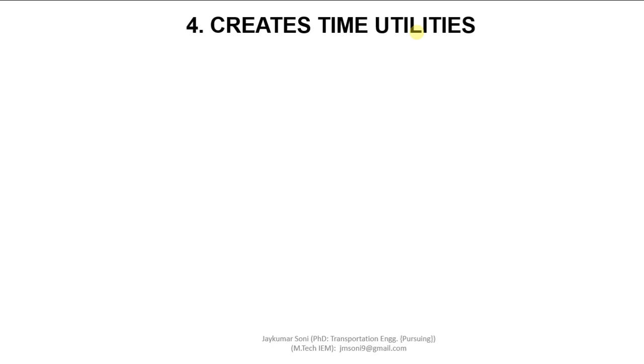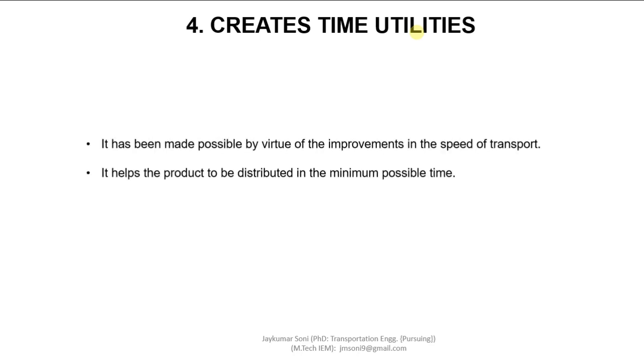Another criterion is that it creates time utility. Now what is the meaning of time utility? Of late, transport has started creating time utility also. It has been made possible by virtue of improvements in the speed of transport. If the speed of transport is higher, then it will help the product to be distributed in the various segments, various places, in minimum possible time. So here we are talking about the speed of transportation: if transportation is provided and the speed is higher, then the products can be distributed in minimum possible time.